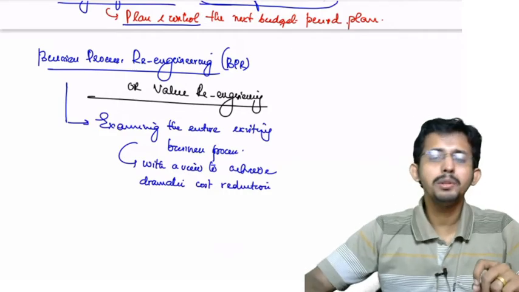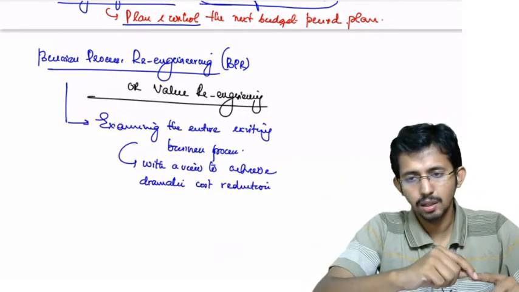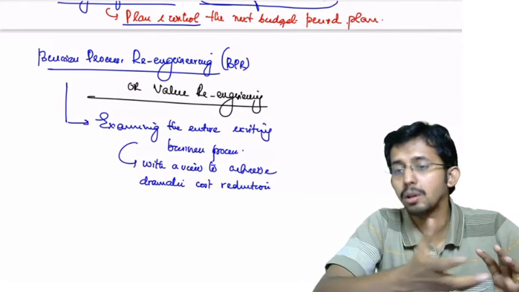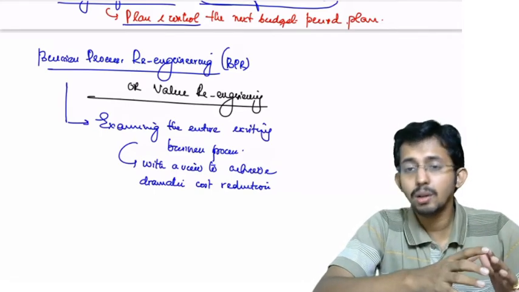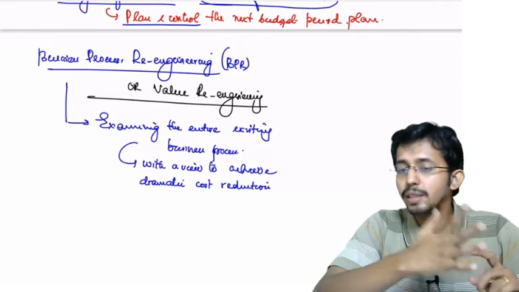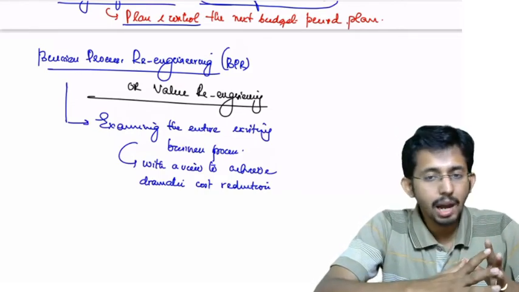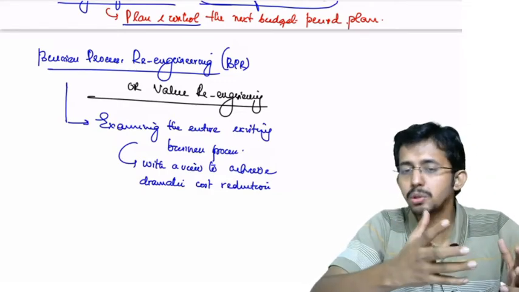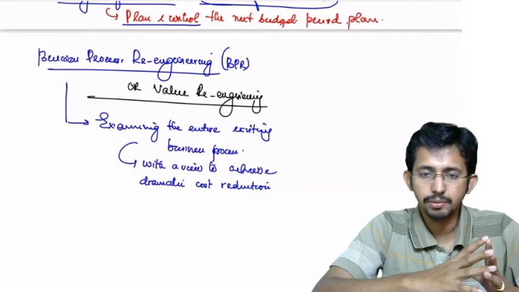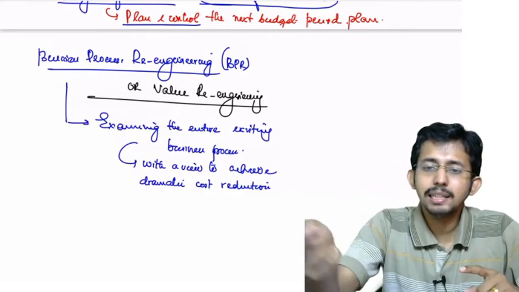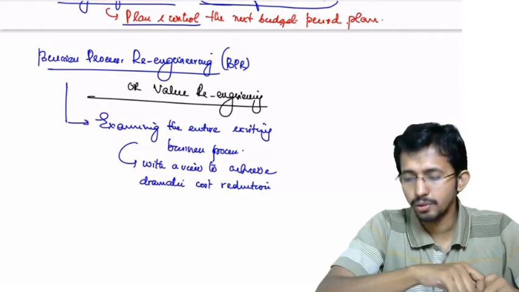Okay, so when you do a BPR, what is your objective? Your objective is to achieve dramatic cost reduction. When I say dramatic cost reduction, it is not just 5% or 10% or 15%. You need to achieve, say, 60% cost reduction. Dramatic, huge cost reduction you want to achieve. Now, with that objective, you are examining the entire existing business process.